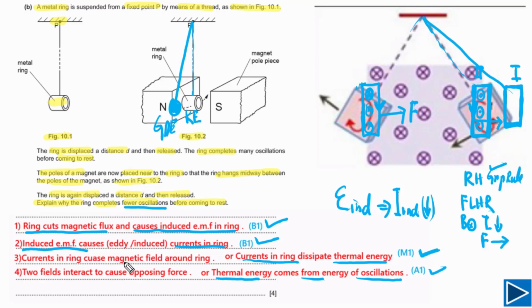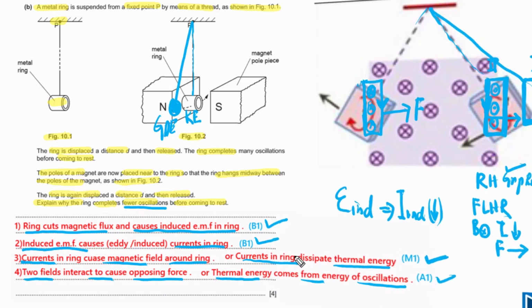But you can also write down based on forces. You can write down the M mark: currents in ring cause magnetic field around ring, you will get M mark. And then if you have written two fields interact to cause opposing force, you will get A mark. This is how marks will be awarded. So you have to write these points in your answer.